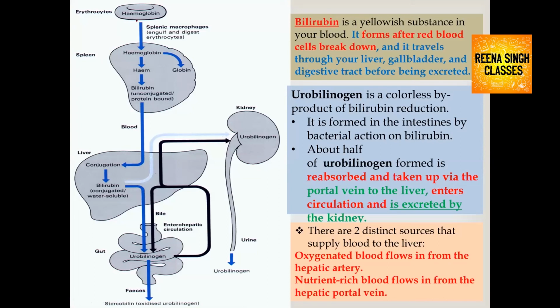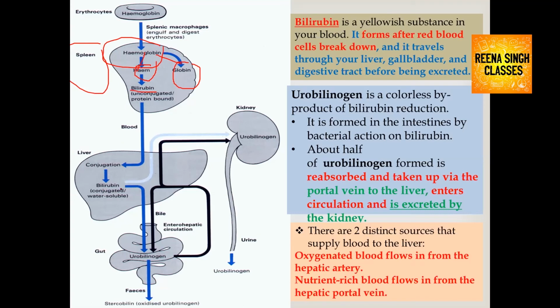So this hemoglobin enters the spleen, which is also called the graveyard of RBCs. Hemoglobin breaks down into heme and globin. Heme is the iron part, globin is the protein part, and it is converted into bilirubin. This bilirubin is carried by blood to the liver and different organs.